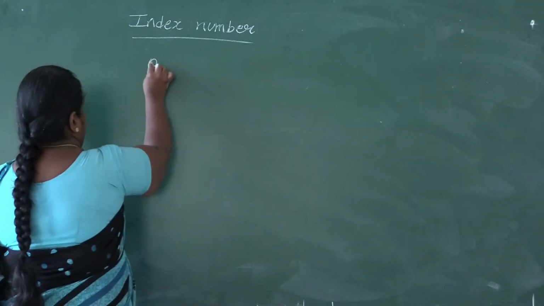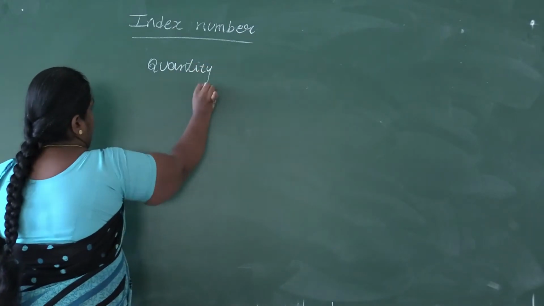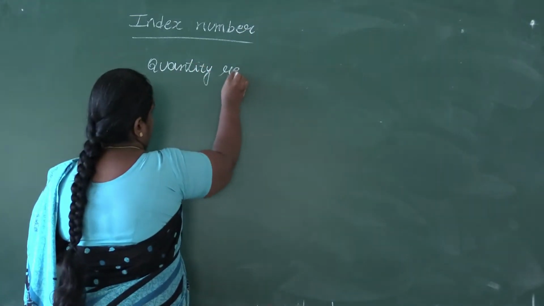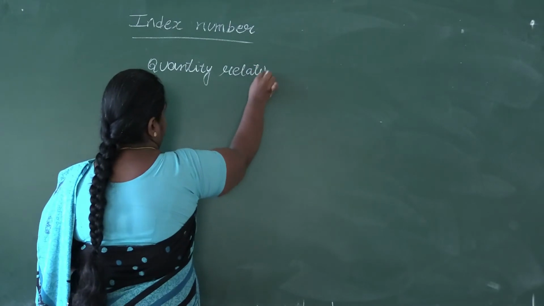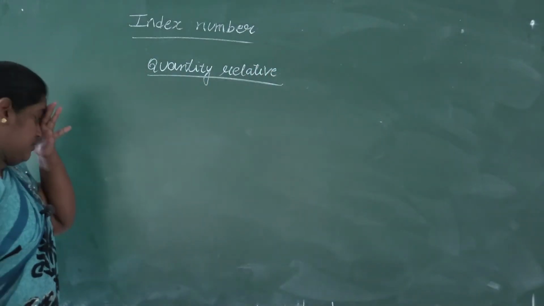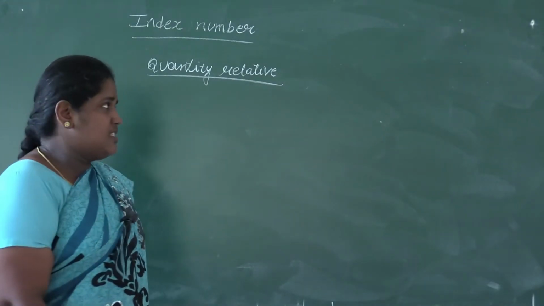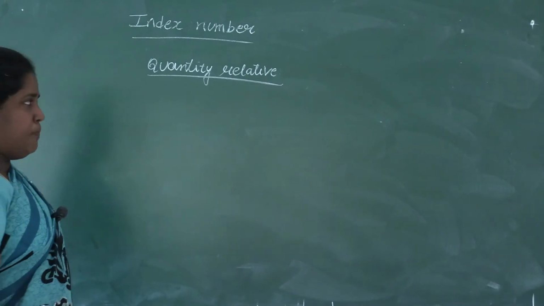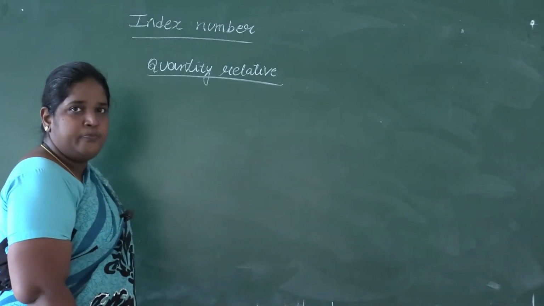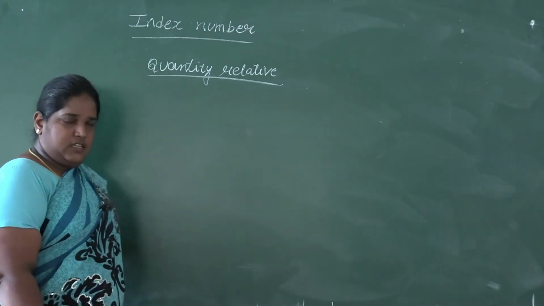After price relative, similar to that, we have quantity relative. You can compare with the definition of the price relative and write this yourself. There we had written it as the price in the current year expressed as percentage of price in the base year.